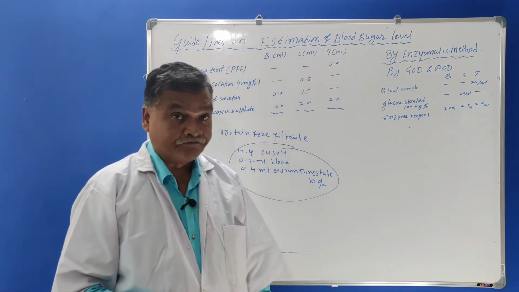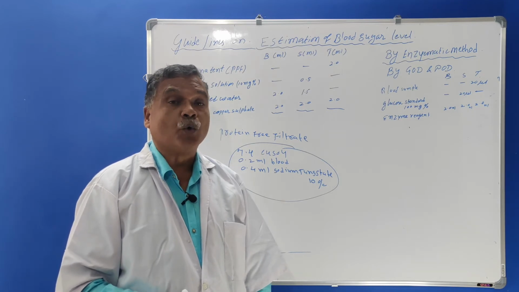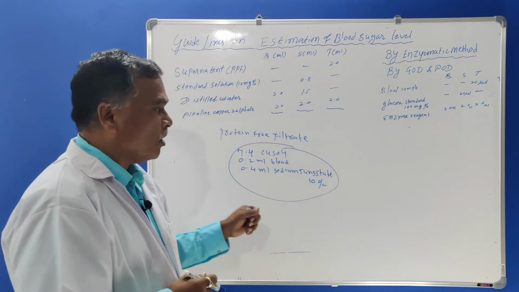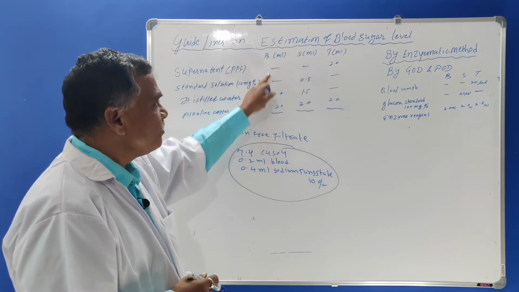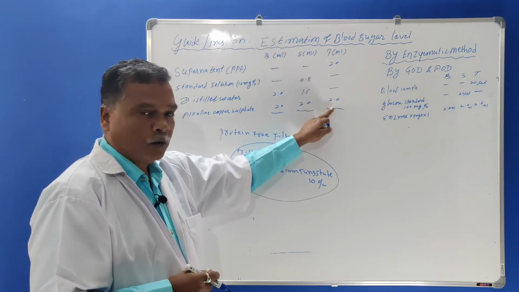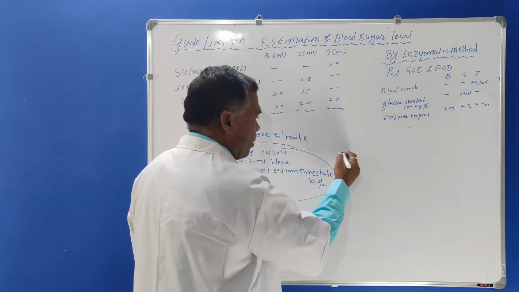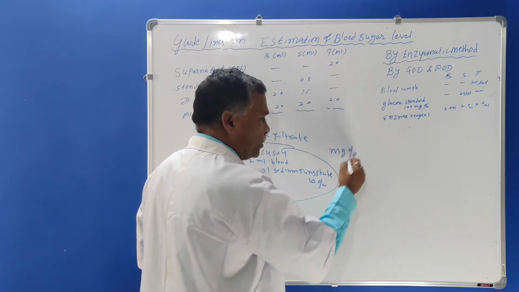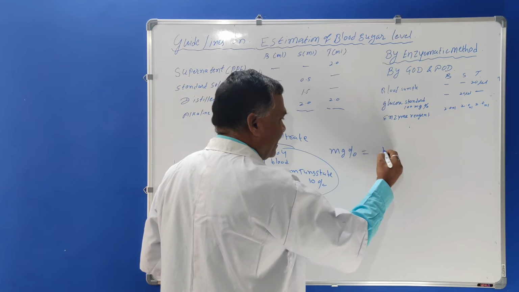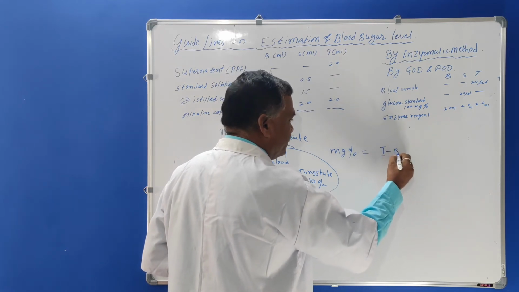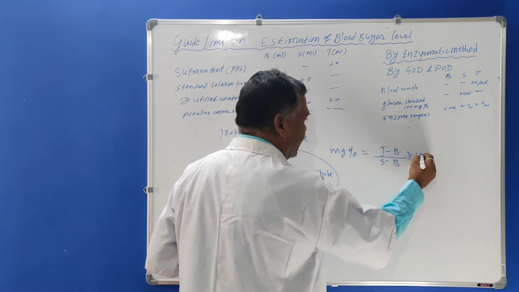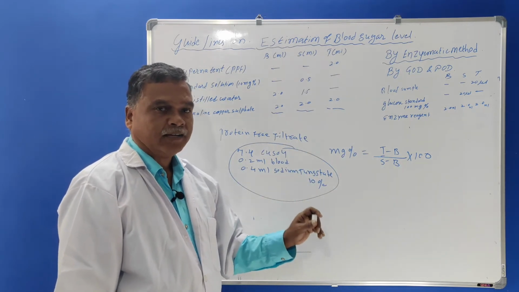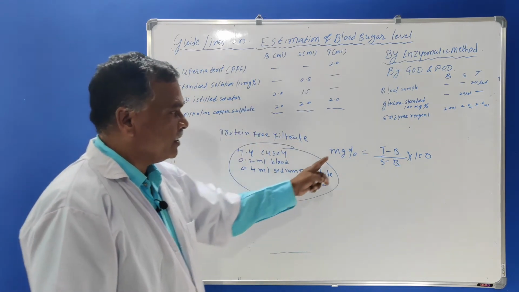Then observe the optical densities on the colorimeter, the deflection of the galvanometer, which is nothing but the OD, optical density, for B, for S and for T. The reading will be like this: milligram percent of sugar is equal to T minus B upon S minus B into 100. 100 means in terms of 100 ml we have to calculate the estimation of blood glucose level, so that will be in milligram percent.